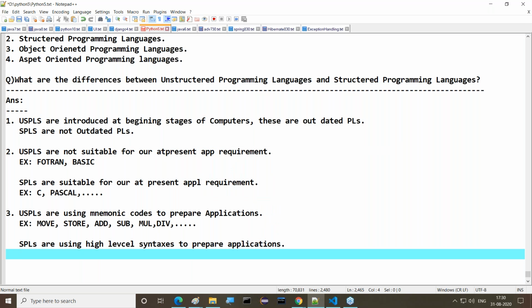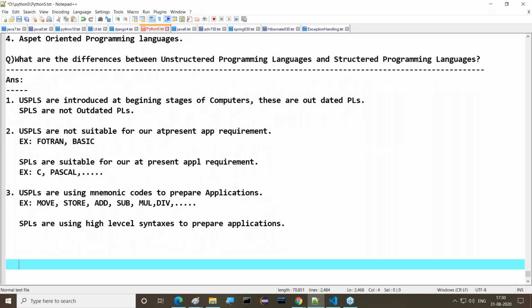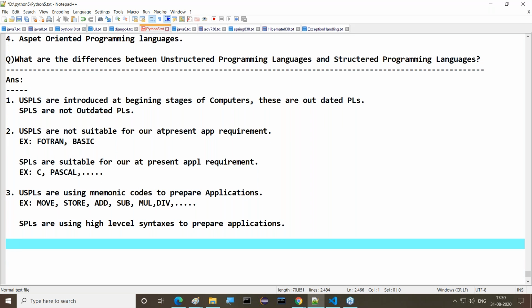High-level syntaxes to prepare our applications. All these high-level syntaxes exist in structured programming languages. The best example: move and store are not available to perform addition. Operators are used to perform addition, and for subtraction we can use the minus operator. Not only that, a number of concepts are available: if condition, for, and switch are available to define the flow of execution. These many things exist here, so they are structured programming languages.